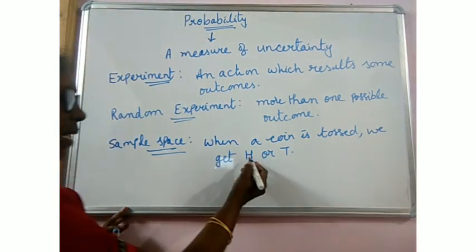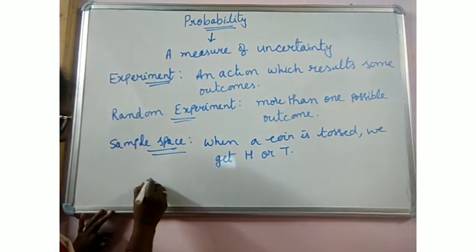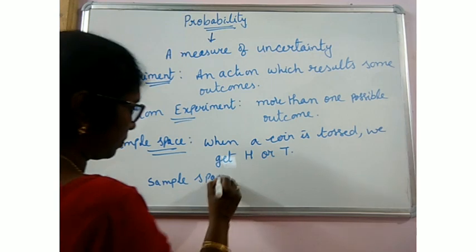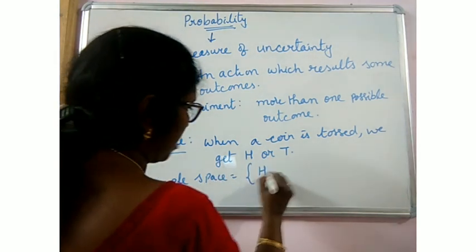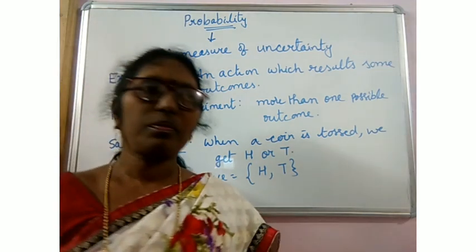In short, I am writing H for head, T for tail. So the sample space here is head or tail.